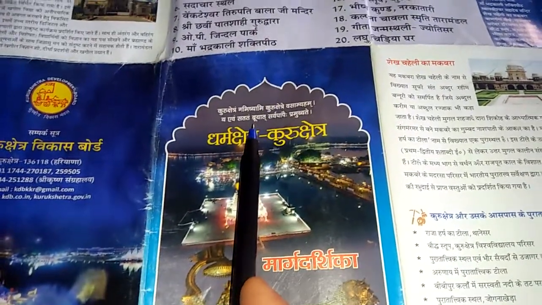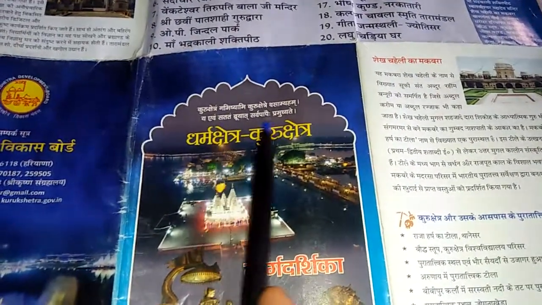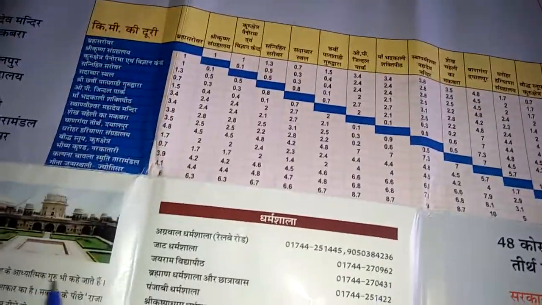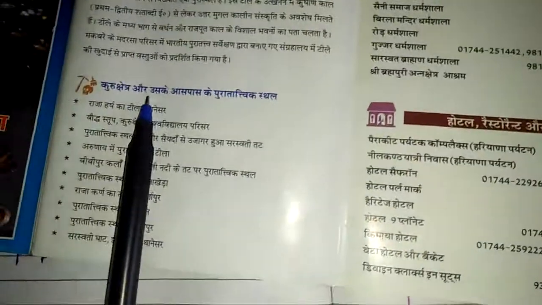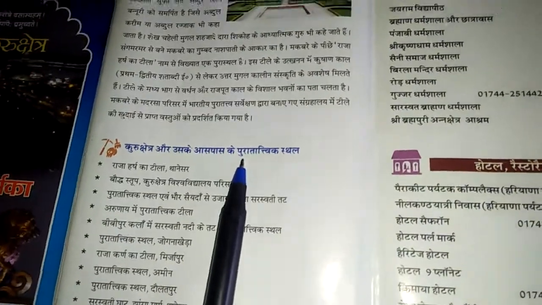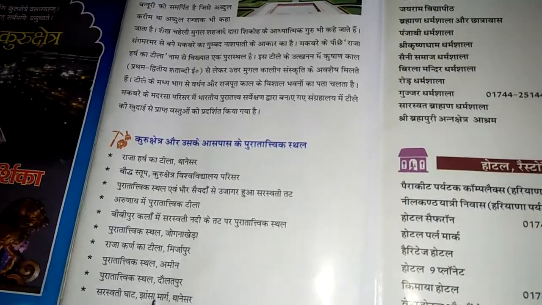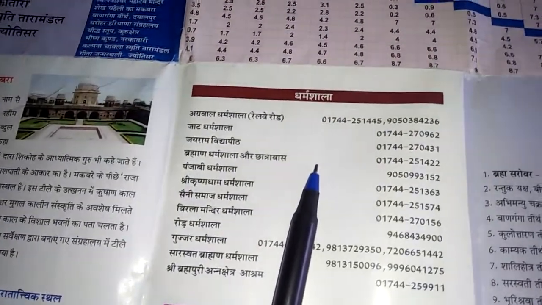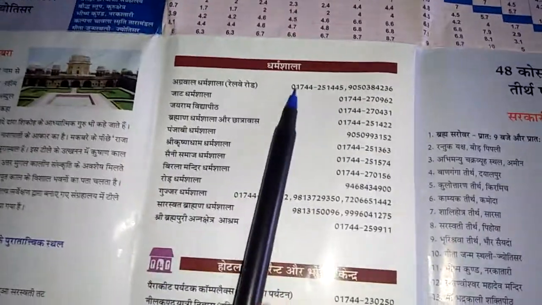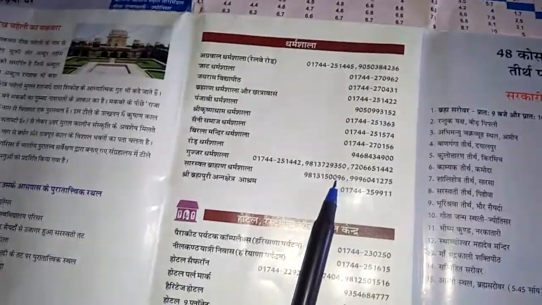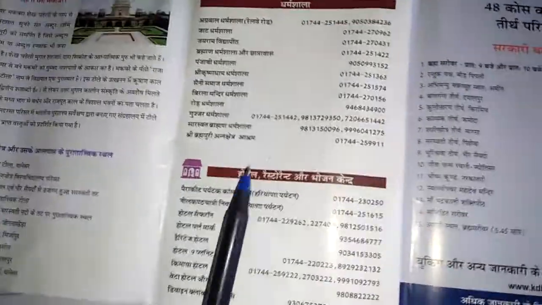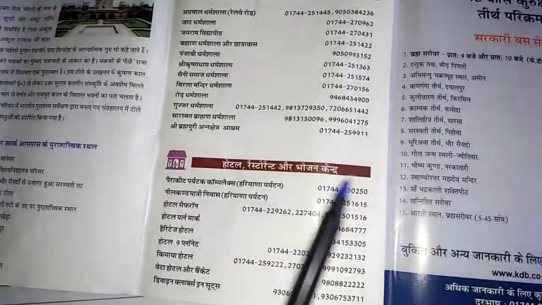So for a particular state you can give a tagline to it. Then you can write, just like you can see here, Kurukshetra और उसके आसपास के पुरातात्विक स्थल. So all these places have been mentioned here. What are the different dharamshalas here along with the numbers, hotels, restaurants and Bhojan Kendra.